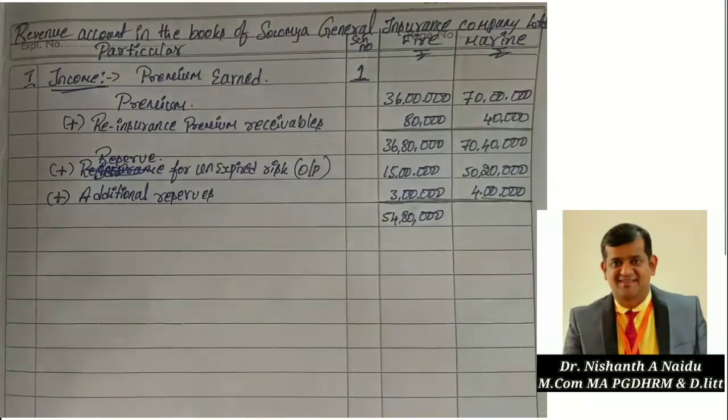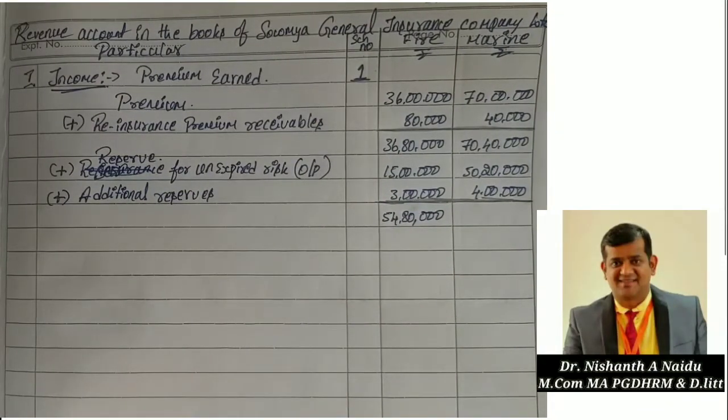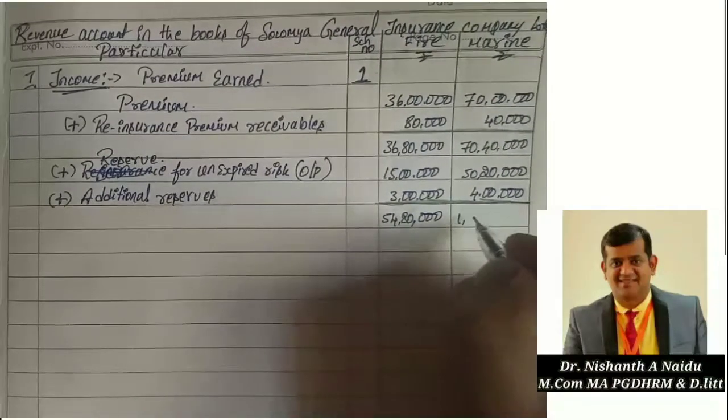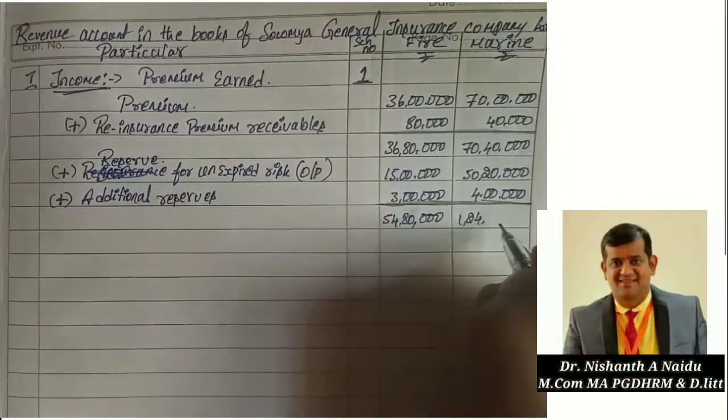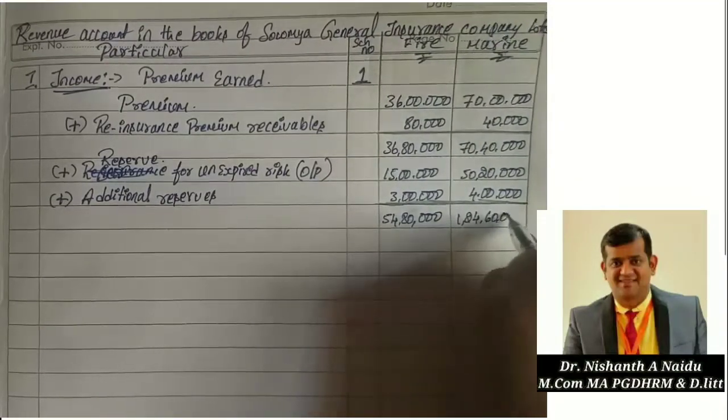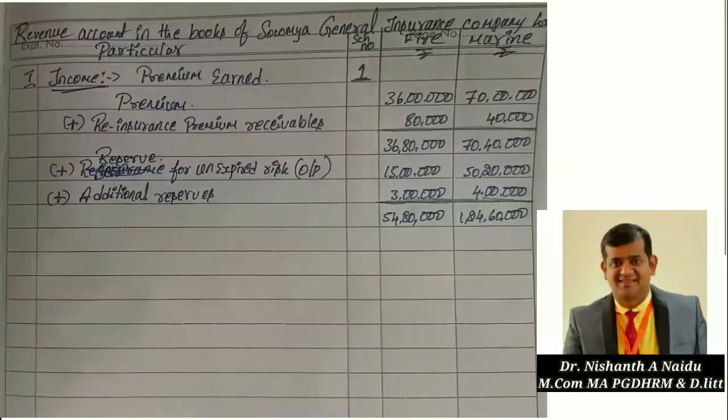So the total is 1 crore 24 lakh 60,000. Done.